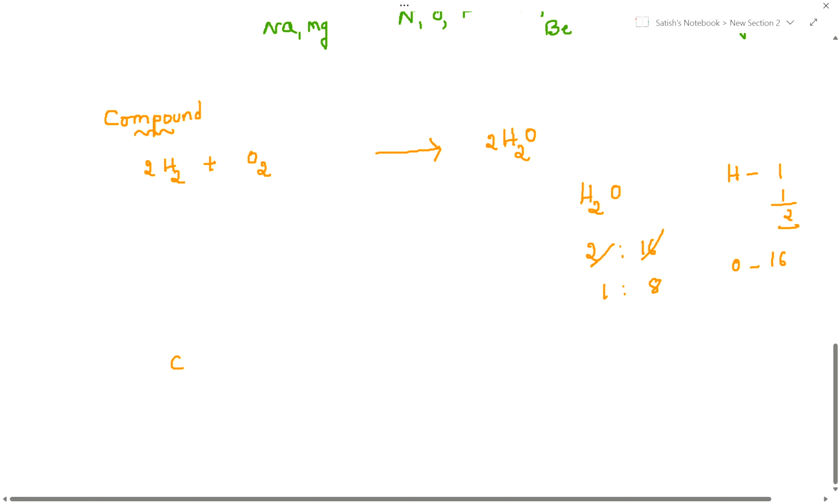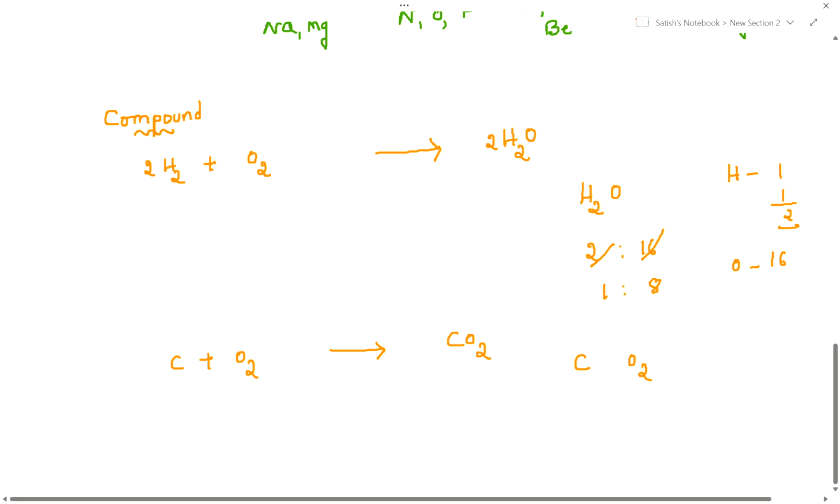Now let me give one more example. C plus O2, it gives rise to CO2, right? You can take any proportions, guys. Carbon you can take excess, oxygen you can take less, whatever it may be. Once it forms the molecule, once it forms the compound, and molecule almost the same. Some slight variations I am going to teach in the next video. See, CO2. CO2 molecule it formed, right? See here, once it forms the molecule, fixed ratio.